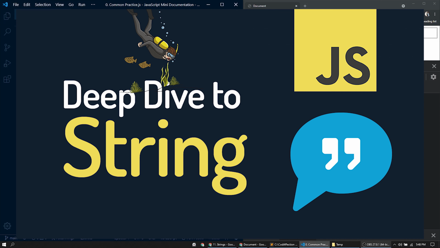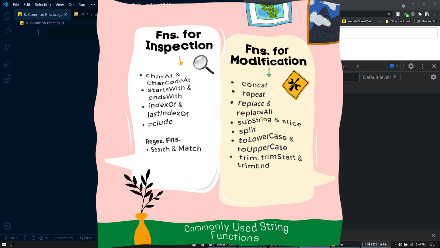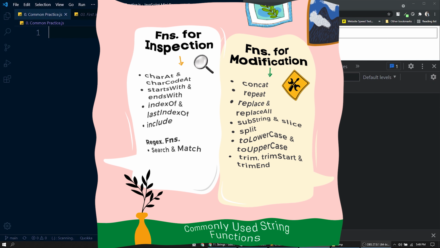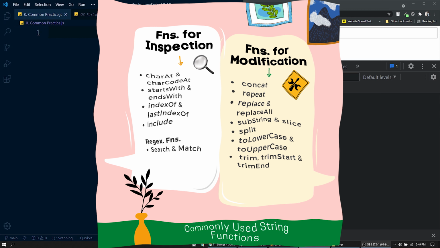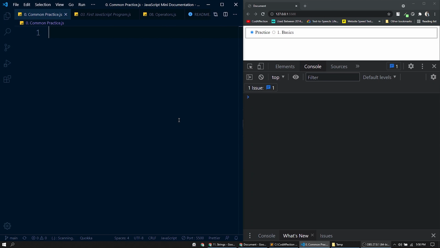In this session, we will discuss JavaScript strings. This is a dedicated session for JavaScript strings, so we could discuss everything in depth, like what is a string, different ways to generate a string, and methods or functions related to them. As per the definition, a string is a sequence of characters enclosed within a pair of quotes. Let's check that in action.